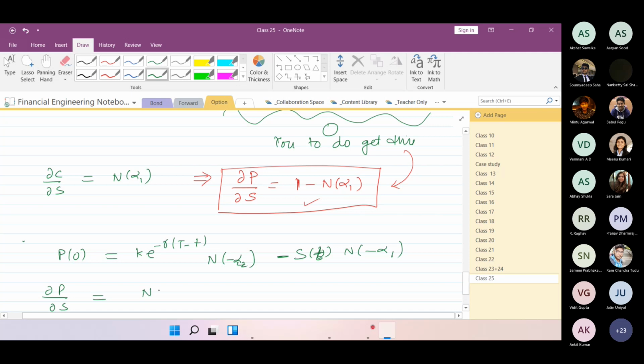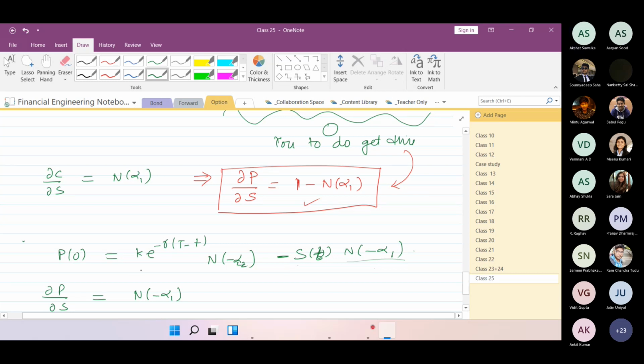Will it be N of alpha 1 minus alpha 1? Yes or no? Yes, sir. Minus of N of minus alpha 1. Why? Because first you will do with the minus alpha 1, so it becomes plus because it's a minus already.